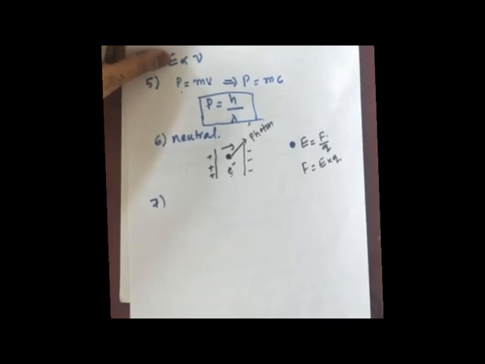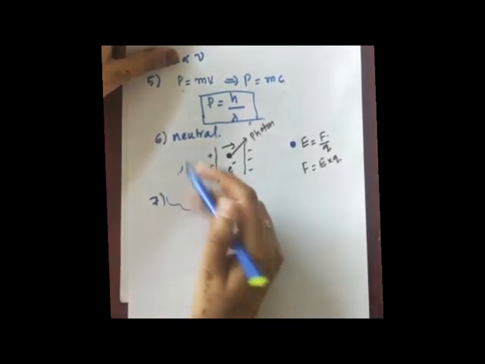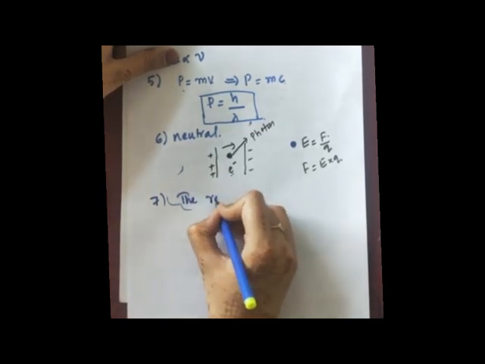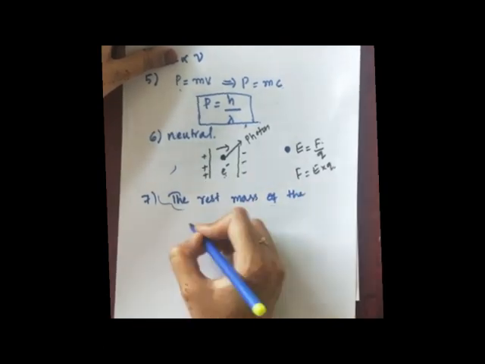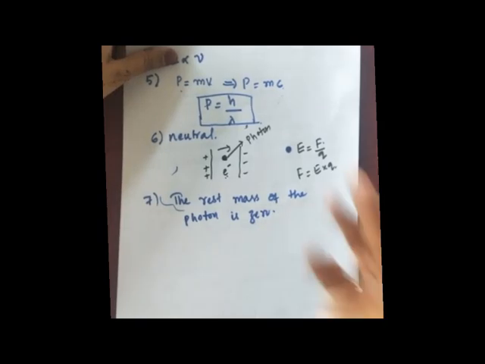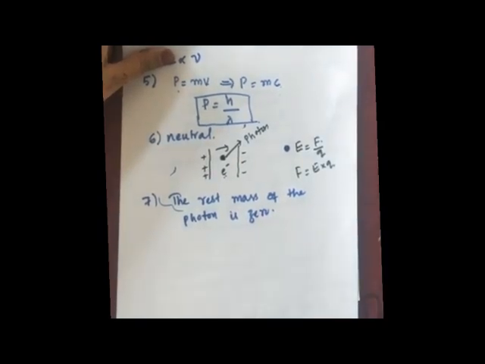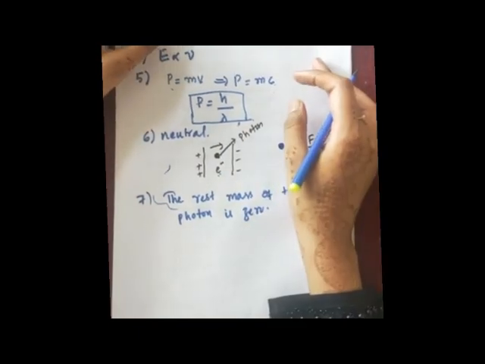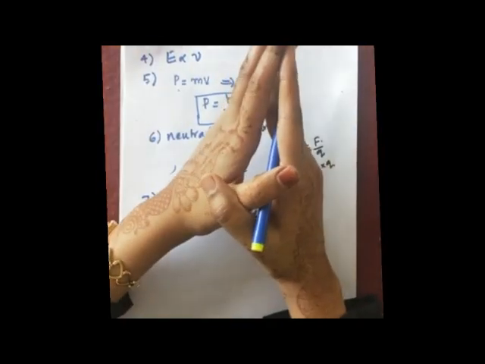So next, the last property of the photon is that the rest mass of the photon is 0. The rest mass of the photon is 0. Now what is this thing? I'll make you understand this by using an equation from Einstein's theory of relativity. The theory of relativity is not there in your syllabus, but from there we are going to take a simple equation.